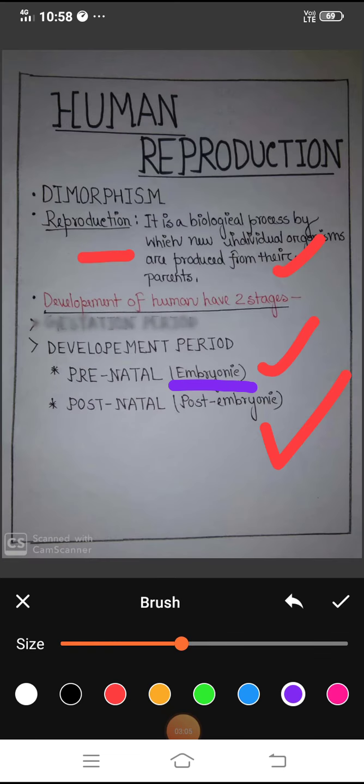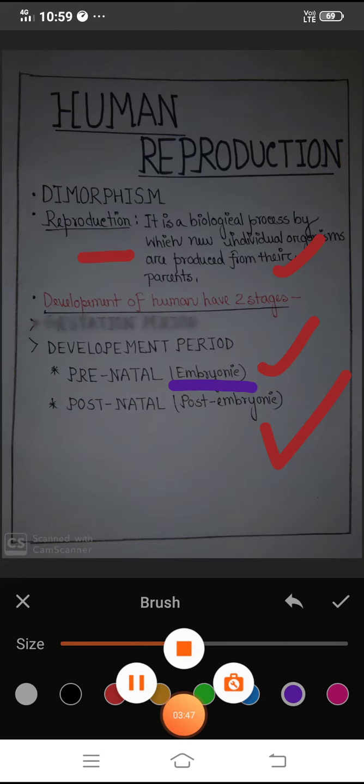After attaining the full form of a human body, the baby will come out from mother's body, and that period is called postnatal. So the postnatal period or post embryonic period starts right from the time of birth to the time of death. So these are the two stages of human development. And I think you already know that the gestation period or the embryonic stage takes place in mother's body, in mother's uterus.